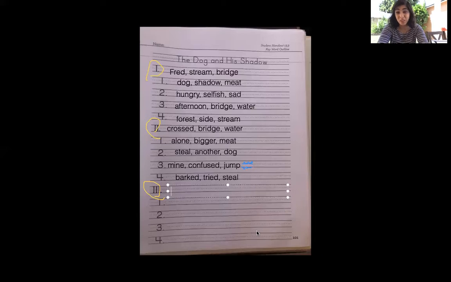When he sees the dog and thinks, I can take that bigger piece of meat, right? So let's put dog. And then I think a resolution, the solution to the problem, is that his piece of meat disappears. So we're gonna put disappears.